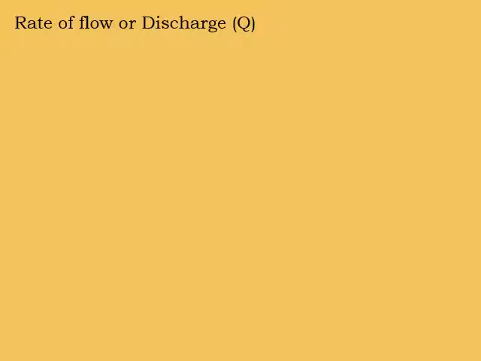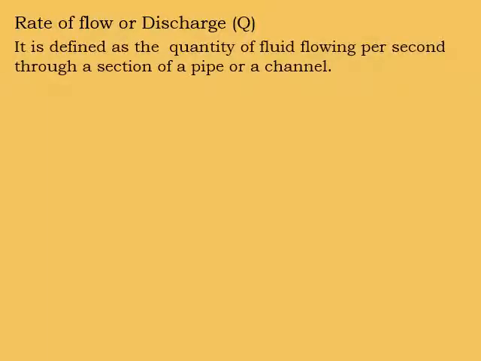First of all, we need to study what the rate of flow or discharge is. That is denoted by the letter Q. It is defined as the quantity of fluid flowing per second through a section of a pipe or a channel.